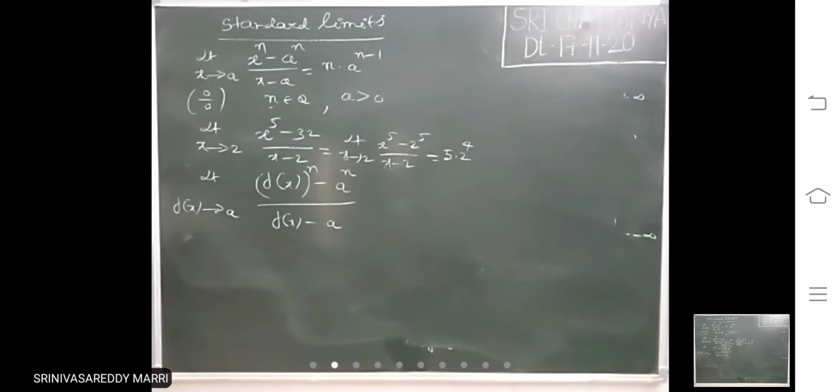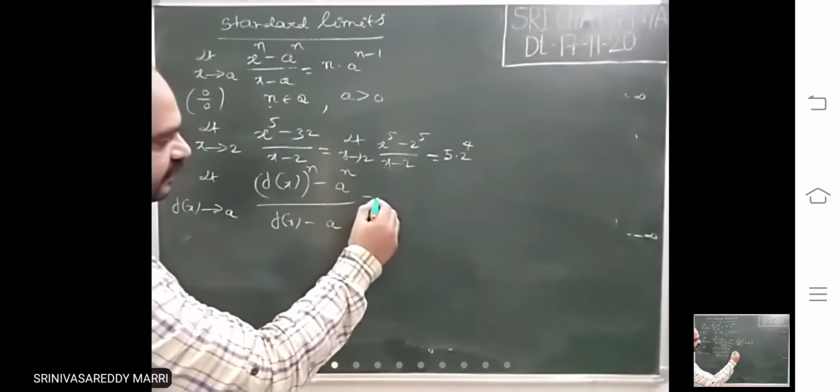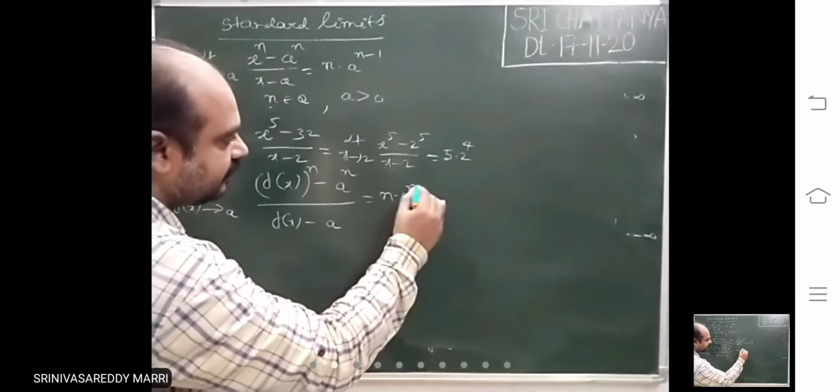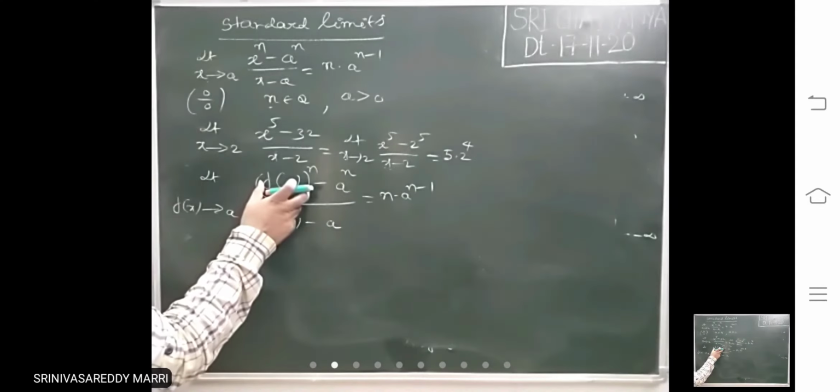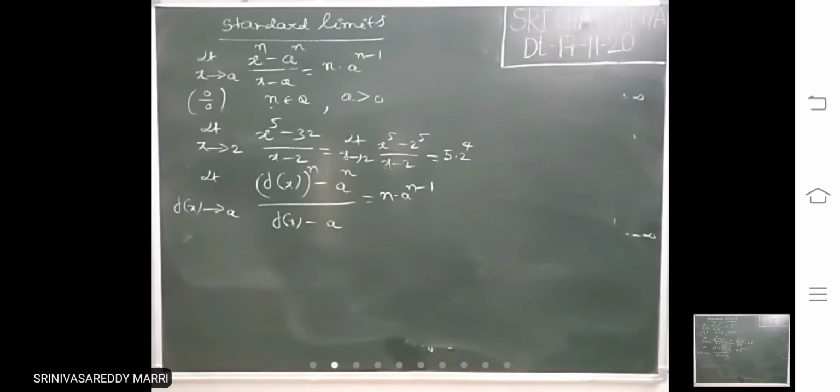Look at, x tends to a. That means here f of x must tend to what? a. Then it will be n into a power n minus 1. Whatever you are taking as f of x, you have to check whether f of x tends to a or not. Take one simple example.